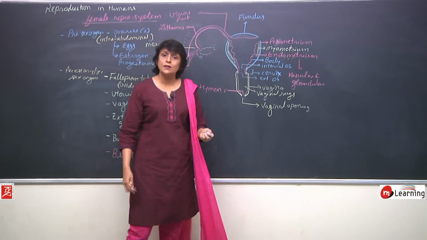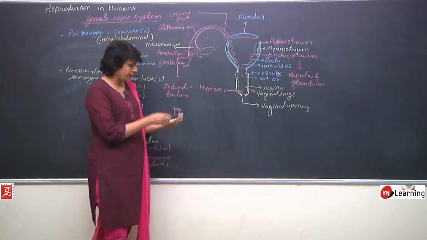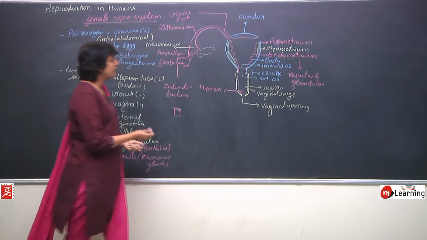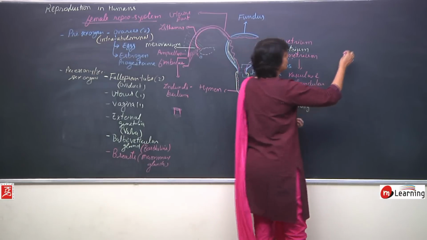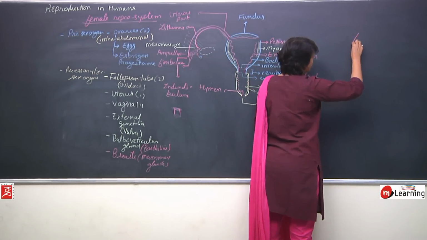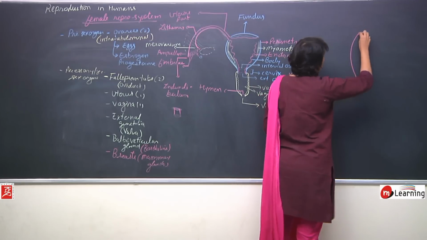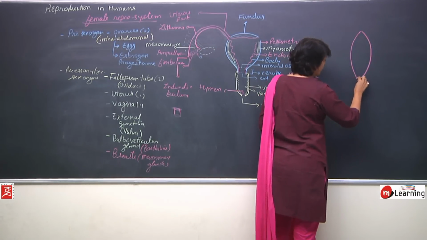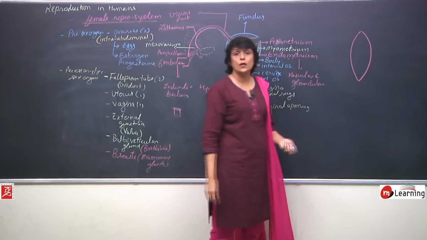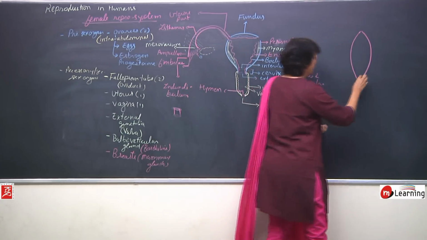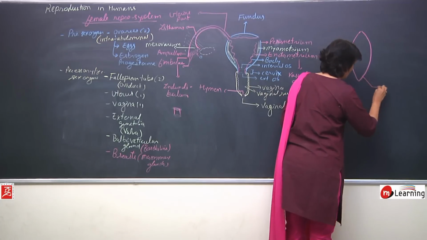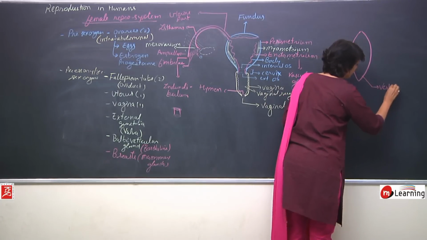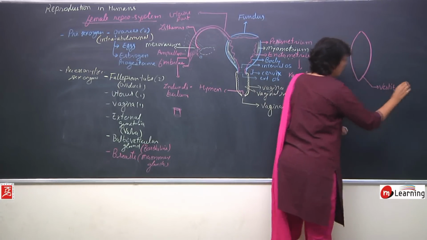Now if we talk about the external genitalia. External genitalia, in case of human females, there is a depression. This depression is a spindle-like depression which is known as vestibule.